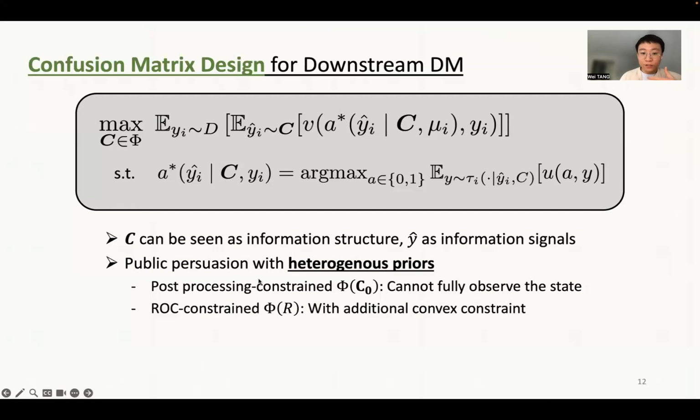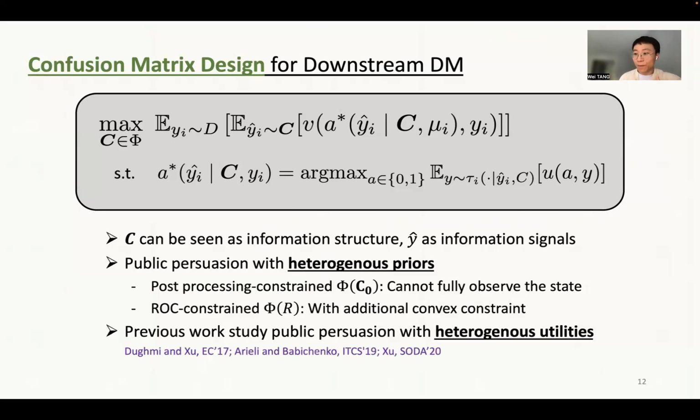And for the post-processing constraint here, this public persuasion setting captures that the AI designer cannot fully observe the underlying state. It is subject to some initial accuracy constraint given by the initial confirmed matrix C0 here. And the ROC constraint here captures the scenario that the information structure needs to additionally satisfy some ROC constraint.